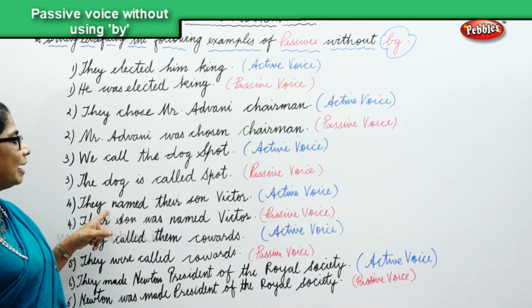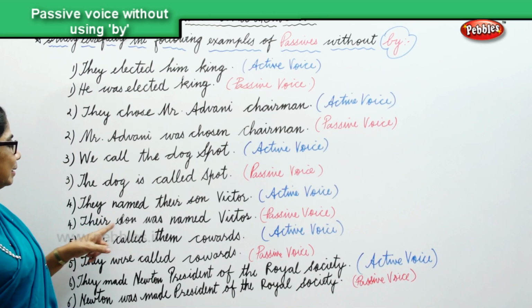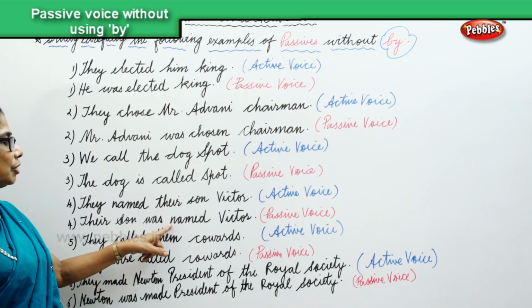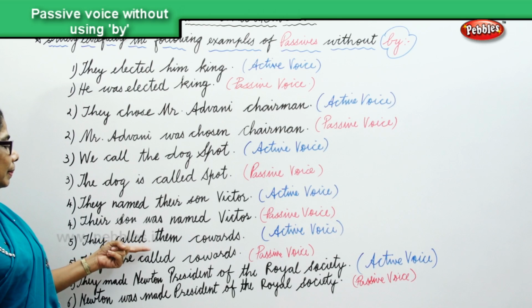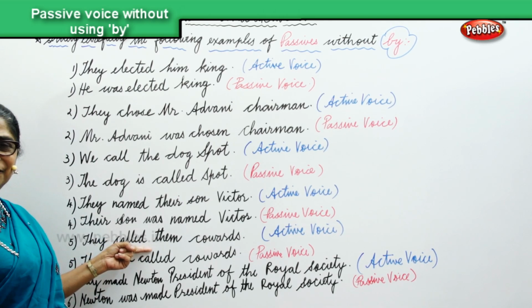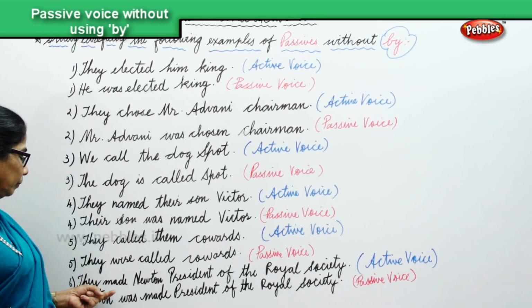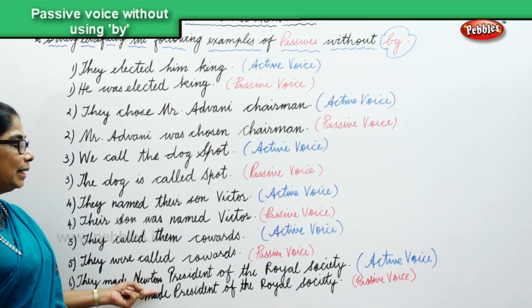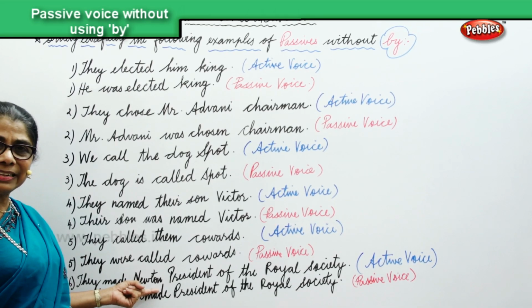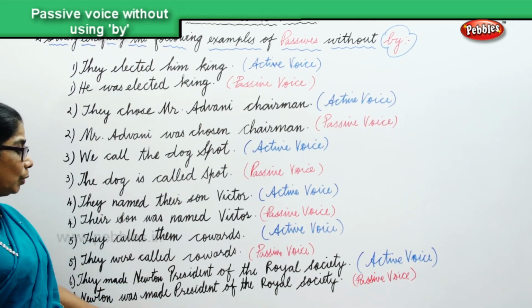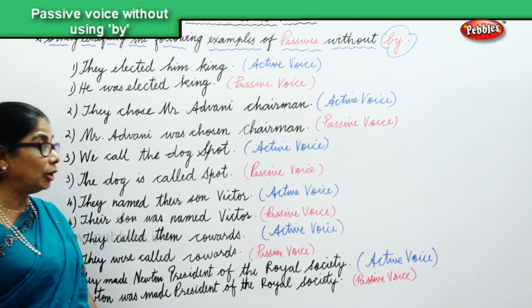They named their son Victor, active. Their son was named Victor, passive. They called them cowards, active. They were called cowards, passive. They made Newton president of the Royal Society, active. Newton was made president of the Royal Society, passive.